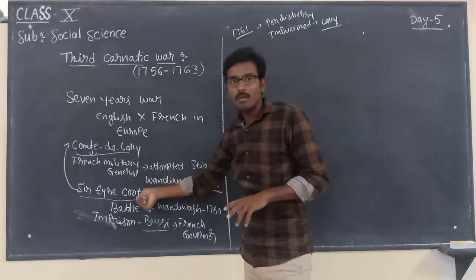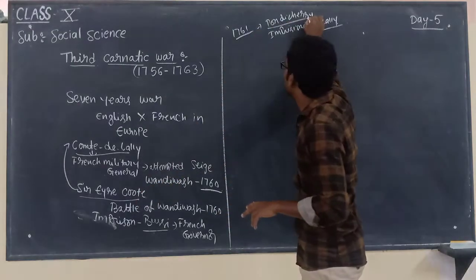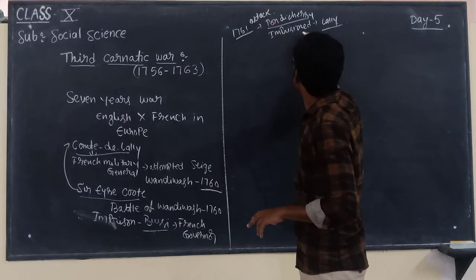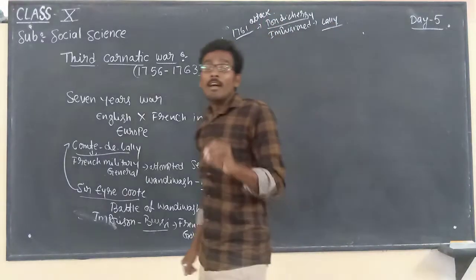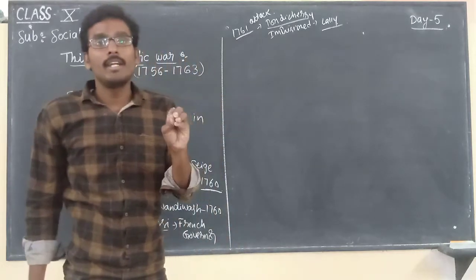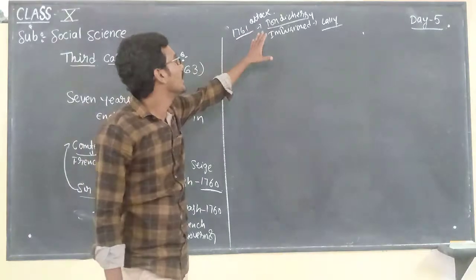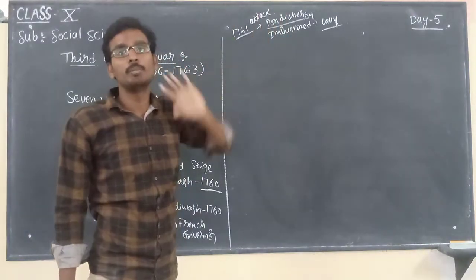Count de Lally was imprisoned unconditionally. Finally, what happened? Pondicherry was captured by the British.